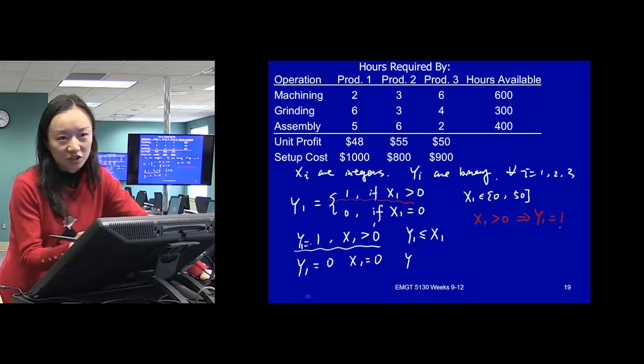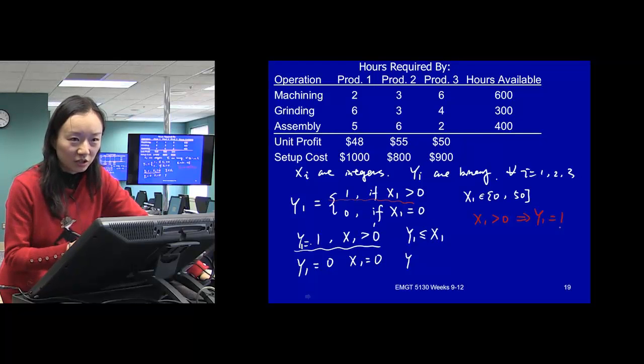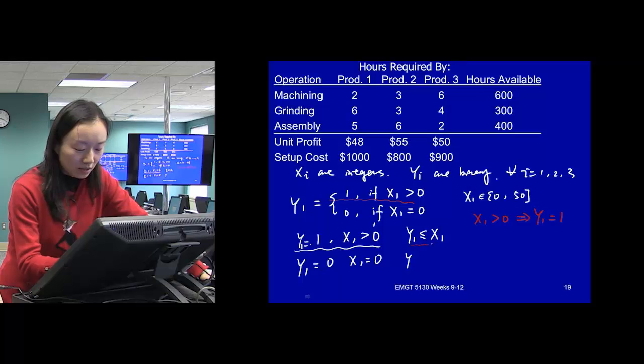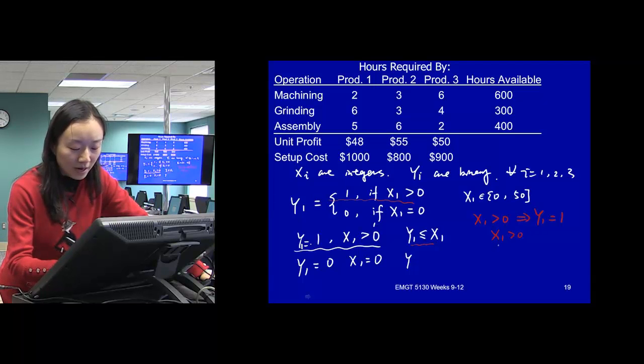Maybe this way is more logical. When we decide to produce this product, when x1 is greater than 0, we want our y to be 1. We had this one here. Let's see if it works. When x1 is greater than 0, if it's a binary variable, that means x1 is 1.